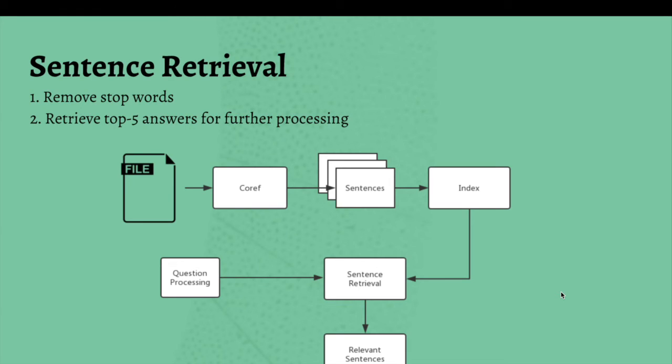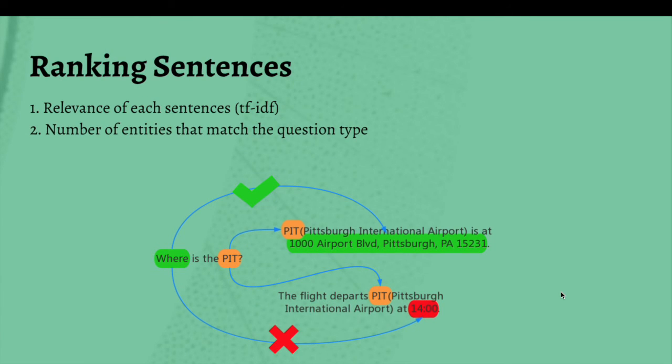Then we search through the entire article to retrieve the most relevant sentences. We implement this functionality through a search engine library, Solr. Finally, we get the top 5 sentences from the article. The last step is to rate potential answers and return the most probable answer. We will take into consideration the relevance of this sentence, considering TF-IDF and the number of entities matching the answer type in each sentence. We use Stanford CoreNLP to do entity recognition.